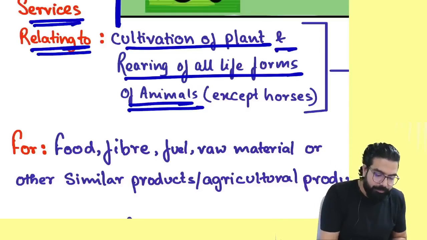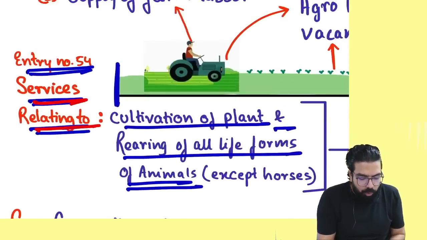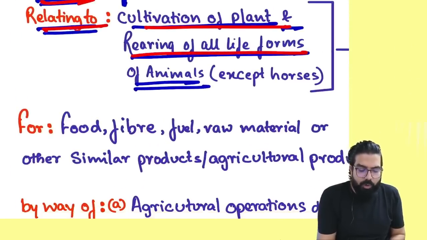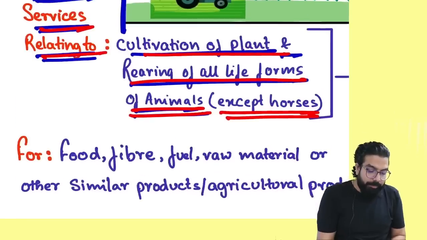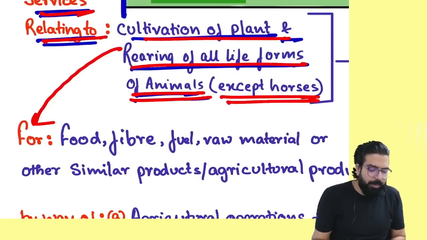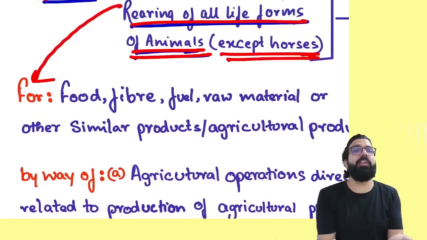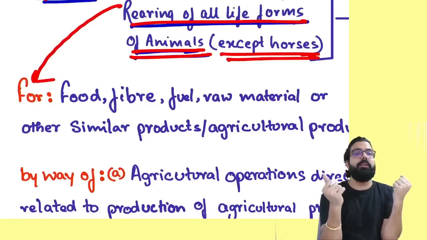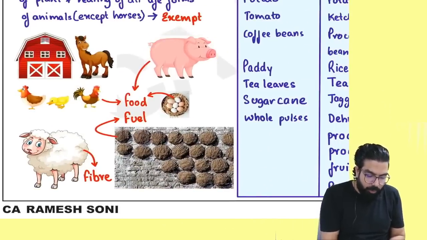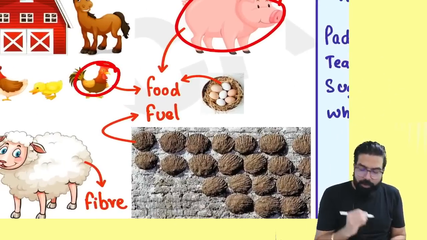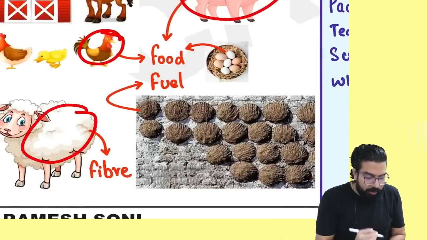Everyone over here. Services in relation to cultivation of plant and rearing of all life forms of animal except horses. People remember, horse related services are always taxable. Now, sir, why are you doing cultivation of plant and rearing life forms of animal? Why are you growing plants? Why are you growing animals? For food. People see here. This is for what? Food. This is for what? Food. This is for what? Fiber.